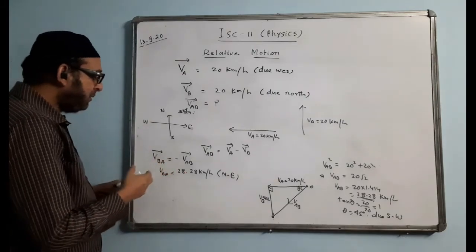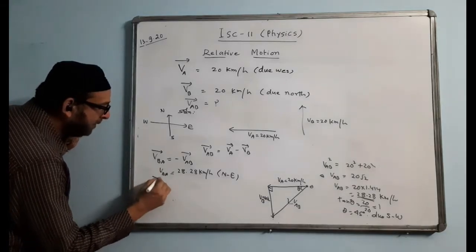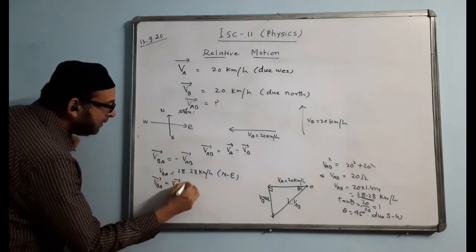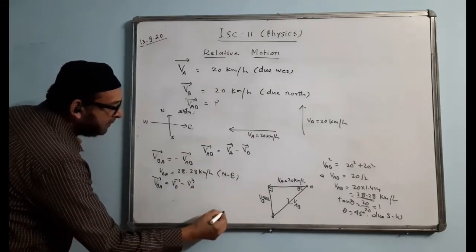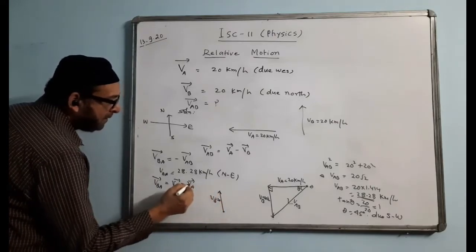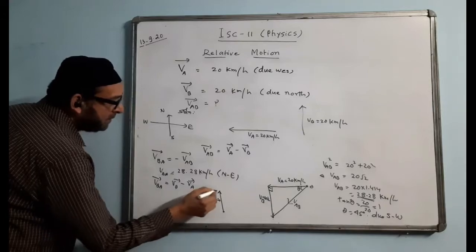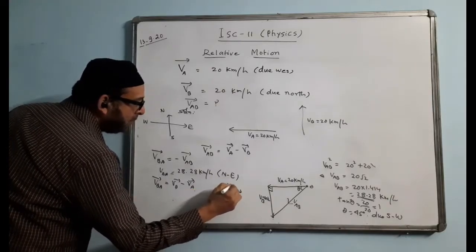If you write the formula like this, VBA will be equal to VB minus VA. That means if you draw a diagram here, first is VB positive, VB direction is like this. This is 20. Minus VA will come this side, because plus VA is towards west, so it will be coming towards east. Then it's minus VA, the value will come 20.